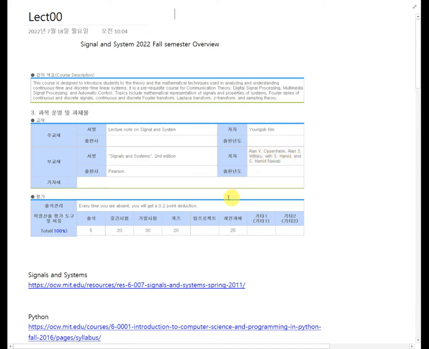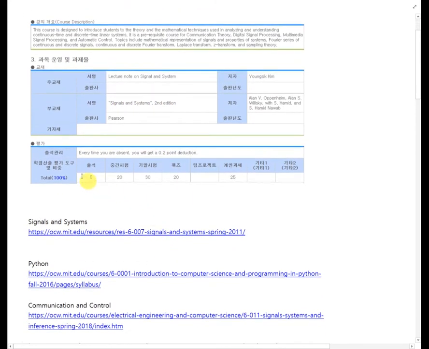I think this lecture note will be enough to follow this class, but if you need more materials, I recommend this textbook. And the rubrics for the evaluation of this class look like this. Attendance is 5 points, midterm 20 points, and final 30 points. We have 2 quizzes, each 10 points, total 20 points. And there is an assignment worth 25% of the points. For the detailed evaluation policy, refer to the syllabus.